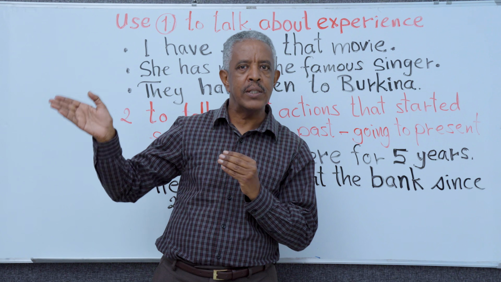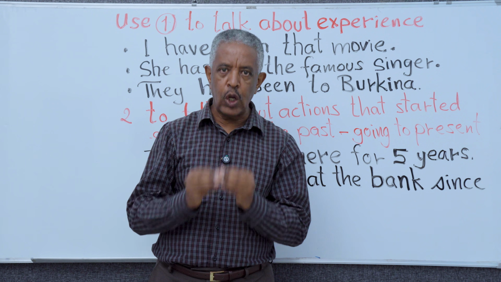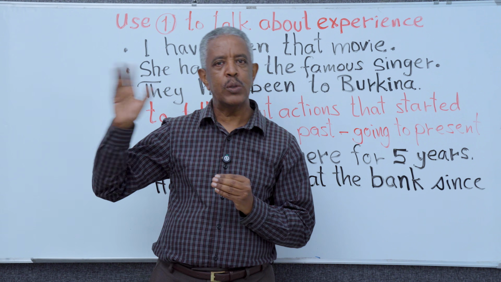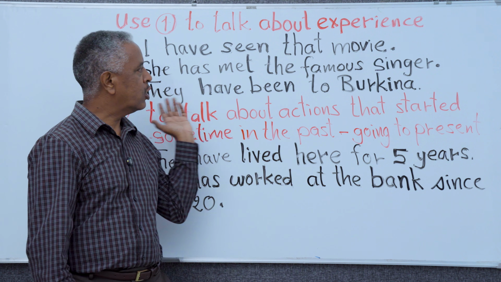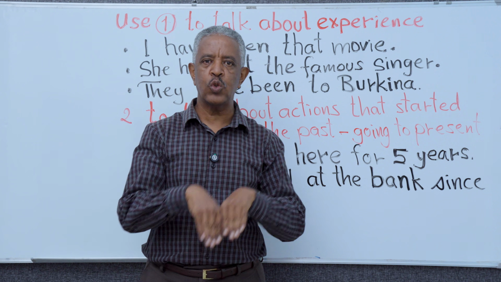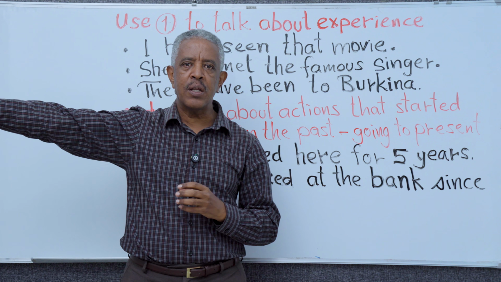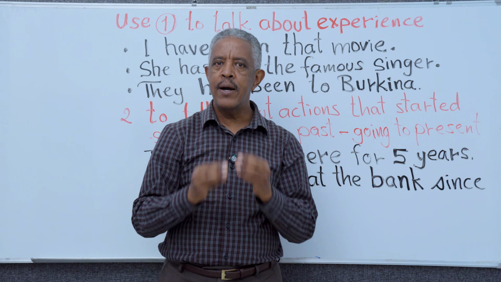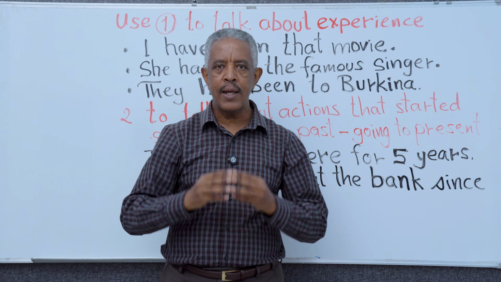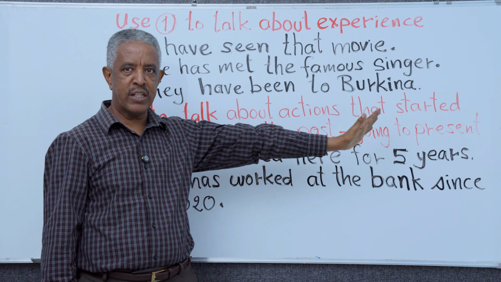So it's always time not specified. We know it's in the past, but we don't know when. We only know that he has already seen Burkina Faso. So now he doesn't need to go and see it because he has already seen it. So an action happened in the past, but in some way related to what we are saying at present. Okay, that's talking about experience.